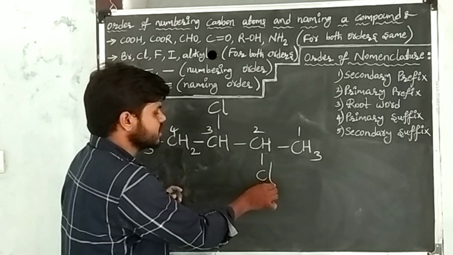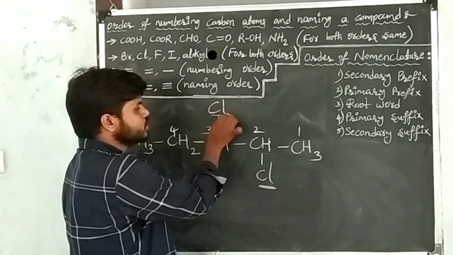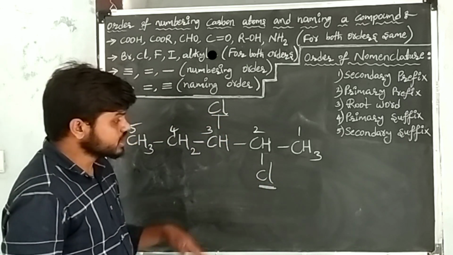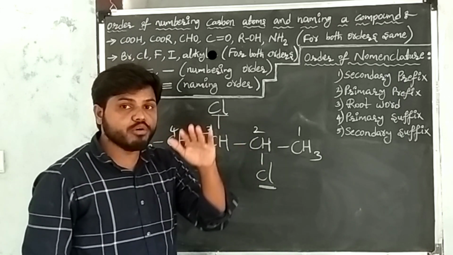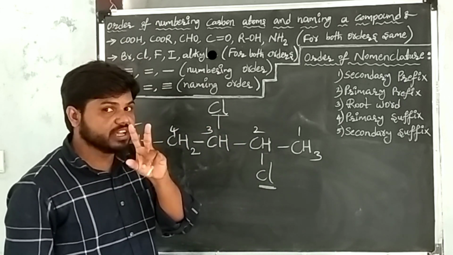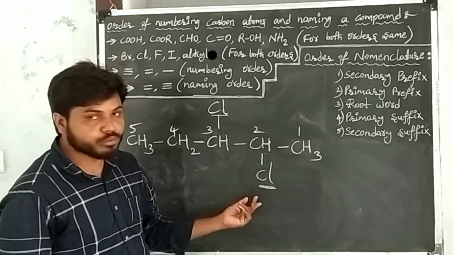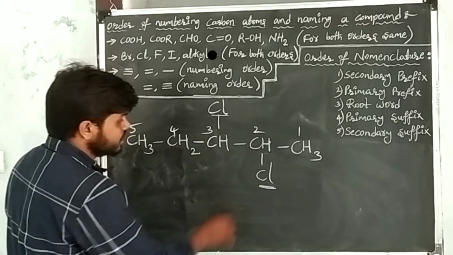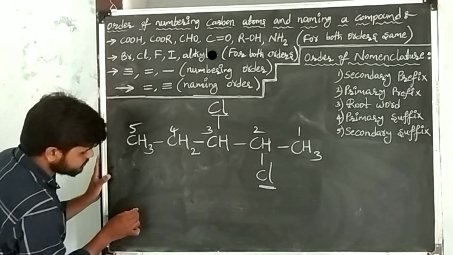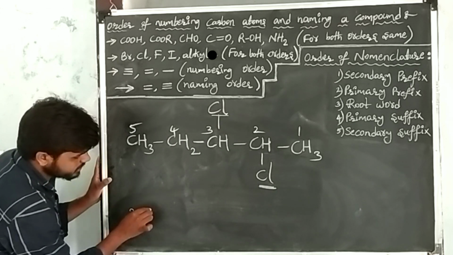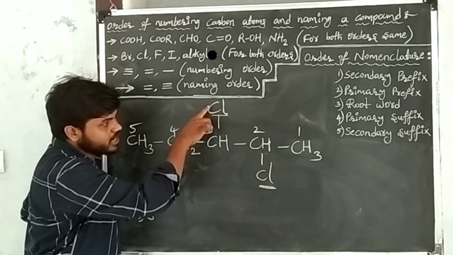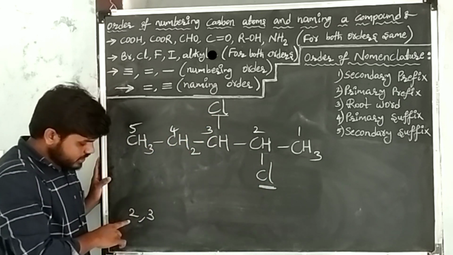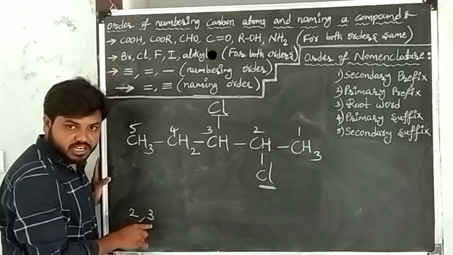Here secondary prefixes are what? Chlorines. These two chlorines are secondary prefixes. First write the positions of each chlorine, then how many times it is repeating, write the numerical prefix. After writing the numerical prefix, write the chlorine prefix. Positions of each chlorine atom are 2, 3. I have written the positions. At the second carbon one chlorine is there, at the third carbon another chlorine is there.